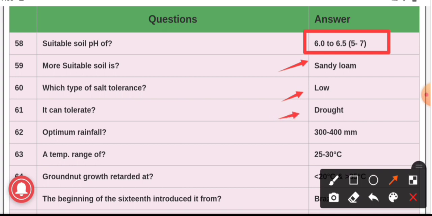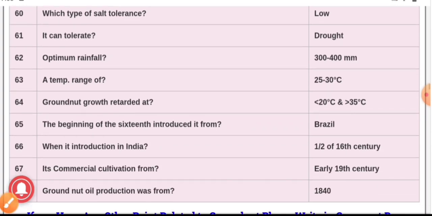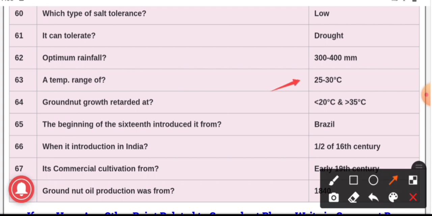The optimum rainfall required for the cultivation of groundnut is 300 to 400 mm. The temperature range for the cultivation of groundnut is 25 to 30 degrees Celsius. Groundnut growth is retarded when the temperature is less than 20 degrees Celsius or greater than 35 degrees Celsius. Question number 65.